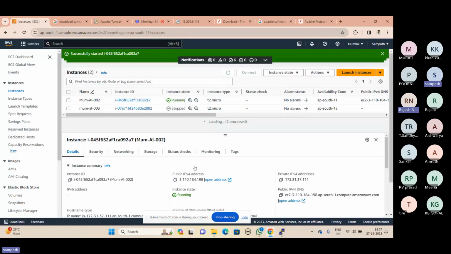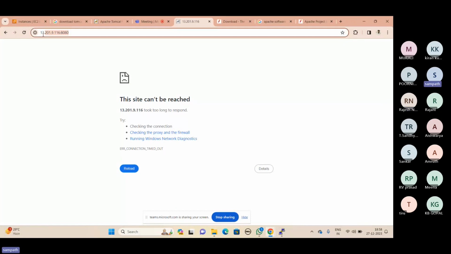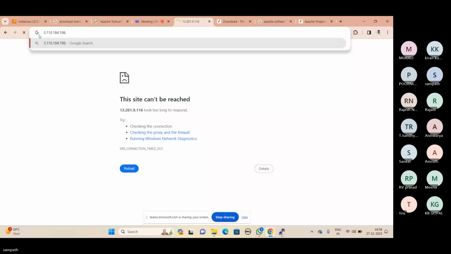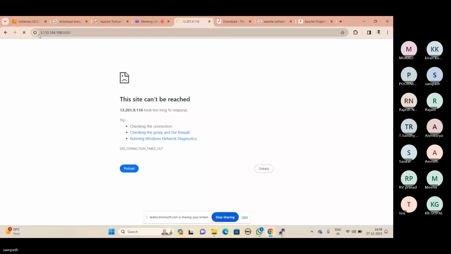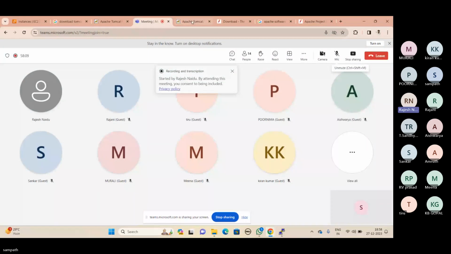So now can you please open the Tomcat page with the port number 8080. Okay, perfect.